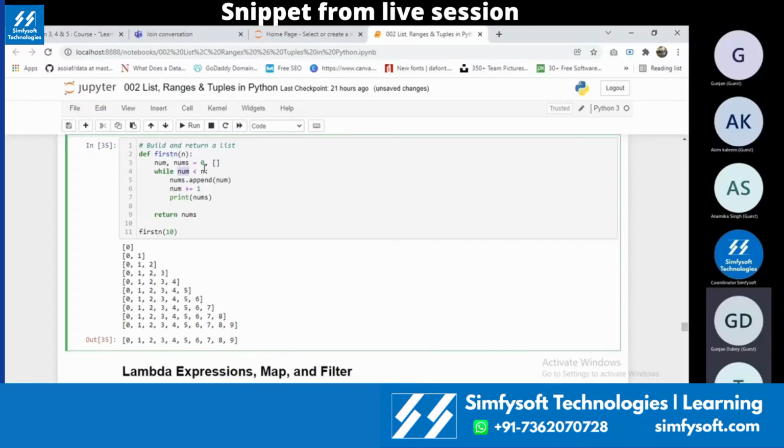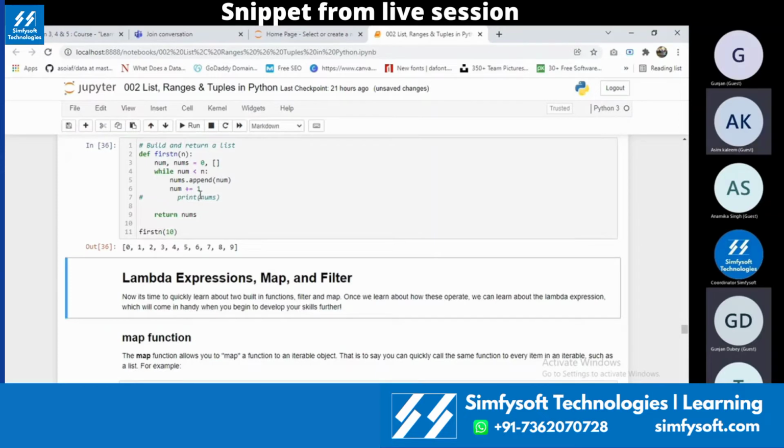Sorry, 10 is not lesser than 10, 10 is equal to 10, right? At that time, the while loop will stop. Okay, that's how you get 0 to 9 over here. Now is it clearer for you? Yes, it's clear. Okay, thank you.